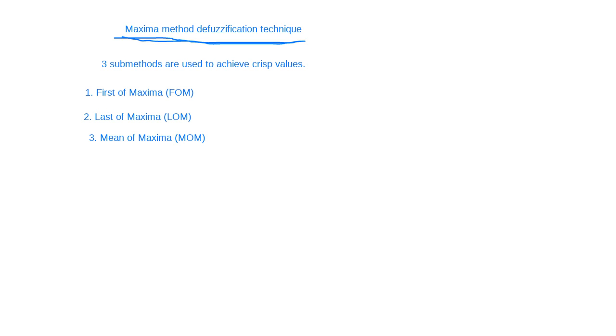I just studied these three main sub techniques. So we understand this through a graph, right?